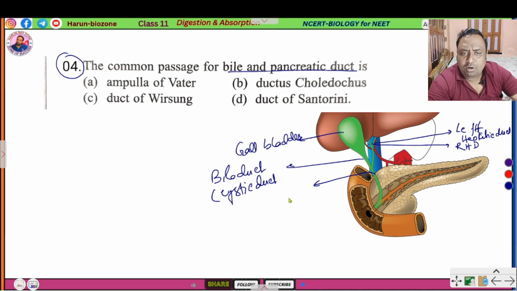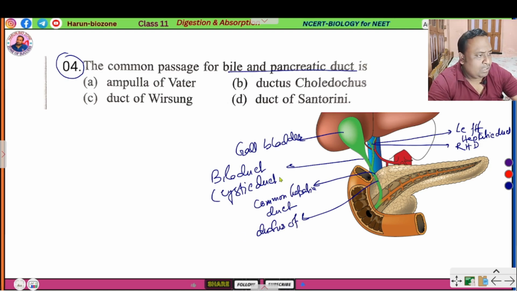Common bile duct. This is ductus choledochus, bile duct. Common hepatic duct. And this is called ductus choledochus, bile duct or cystic duct.